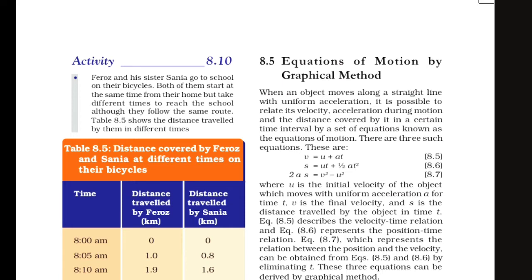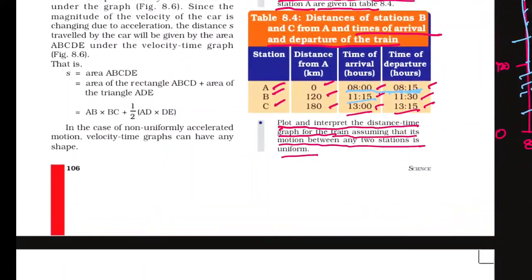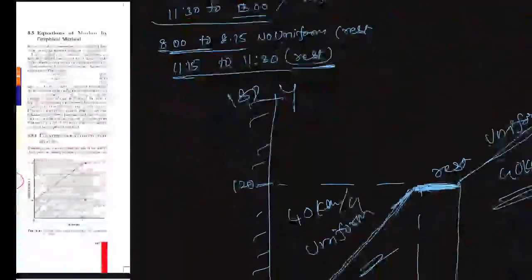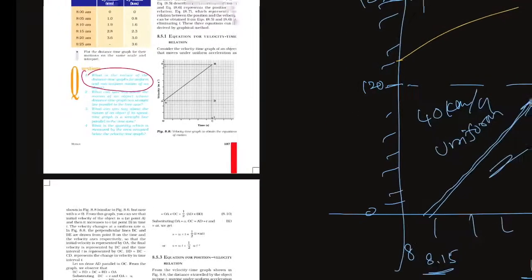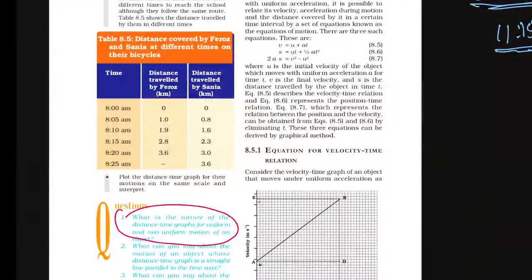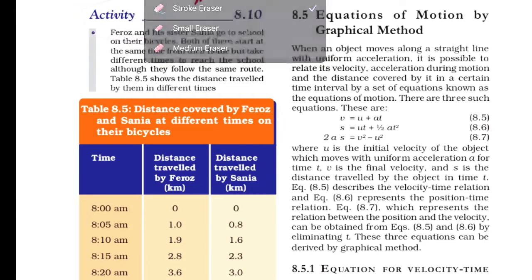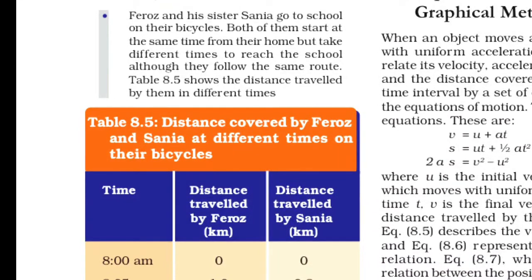Children, in the previous video we discussed activity 8.9, the graph. Got it, children? This is the graph. Now, we'll discuss activity 8.10, children.